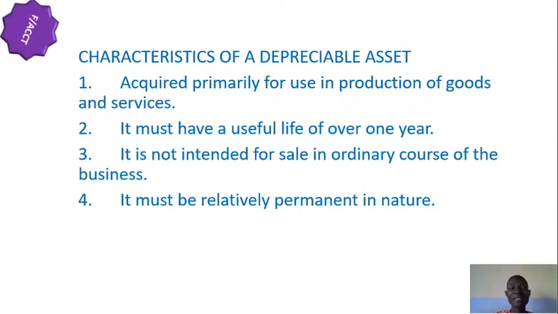So these are the features or characteristics of a depreciable asset. Number 1, the asset is acquired primarily for use in production of goods or for services. 2, it must have a useful life of over 1 year. Then 3, it is not intended for sale in the ordinary course of the business. Then 4, it must be relatively permanent in nature.